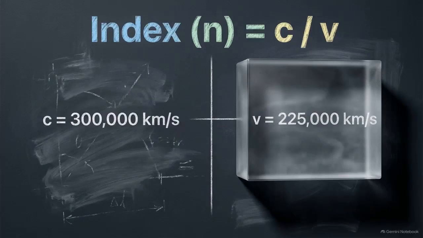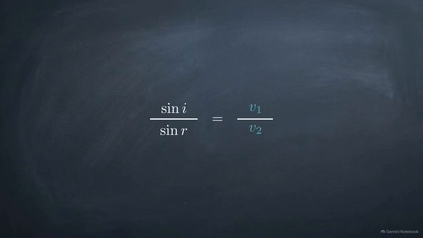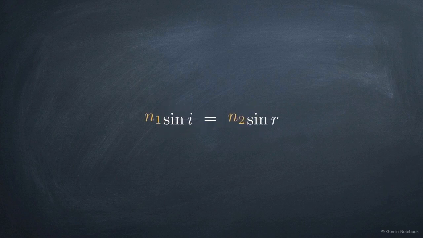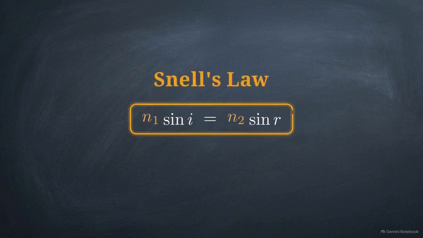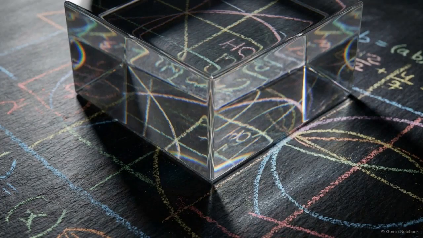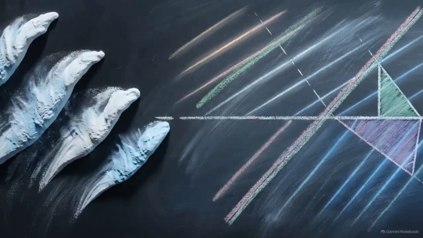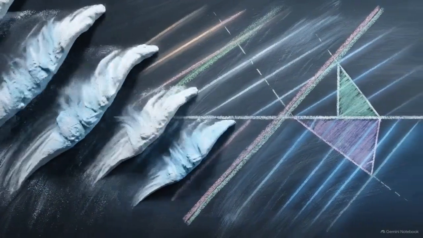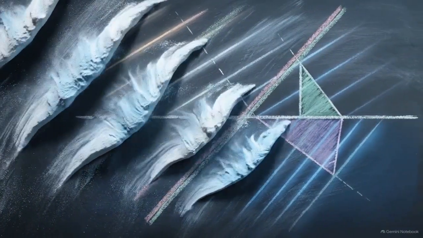A specific medium's refractive index is calculated as the ratio of the speed of light in a vacuum to its speed in that medium. By substituting the velocities for their respective refractive indices, we arrive at the foundational formula for optics, Snell's law. Light doesn't bend because particles are being pulled by the surface of the glass. Instead, it bends as a strictly unavoidable mathematical consequence of a wave slowing down asymmetrically across a boundary.